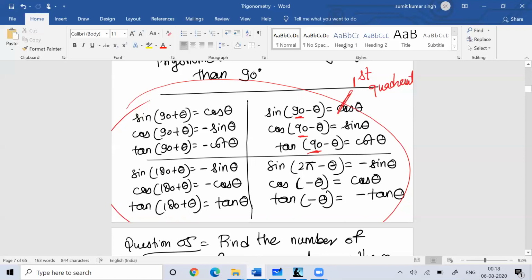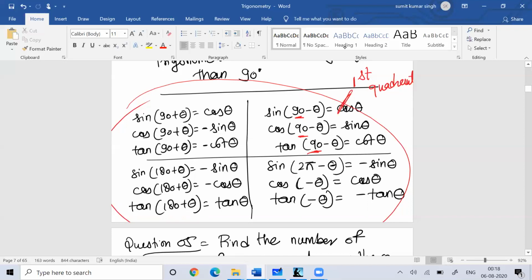Similarly, if I talk about any angle which is more than 180 degree, then you are in the third quadrant. In the third quadrant, only tan theta and cot theta would be positive, while any other conversion would be negative. It doesn't matter whether you write 180 plus or 270 minus.